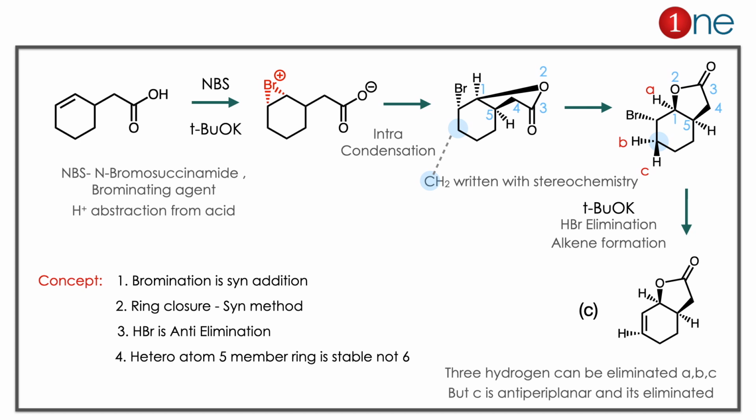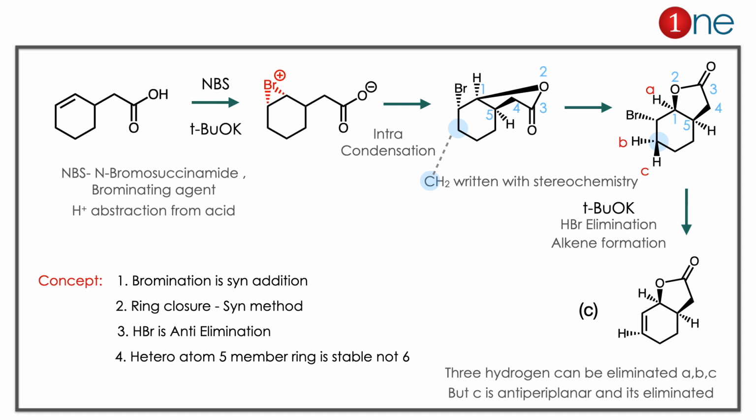Starting material, you have an acid which contains an alkene. You are using NBS, N-bromosuccinimide, which is the brominating agent. So bromination occurs, and the base abstraction from the acid also happens there. The bromination forms a 3-member ring, in a syn fashion. Here you have the anion, COO minus. So there is the possibility of ring opening. The driving force is the ring strain here. So O minus attacks the bromine there. So the intramolecular condensation occurs, and a new 5-member ring is formed there. Here with a heteroatom, only the 5-member ring is possible, not 6-member. So a 5-member ring is formed, so a cyclic ester is there.